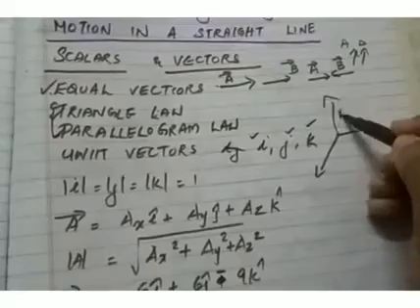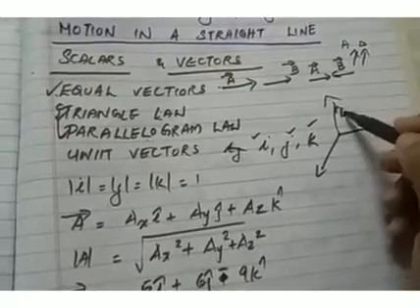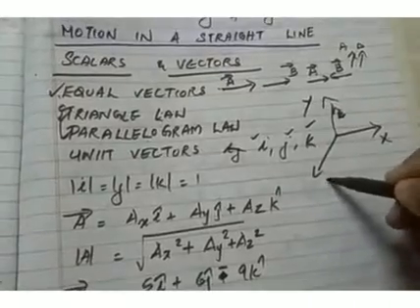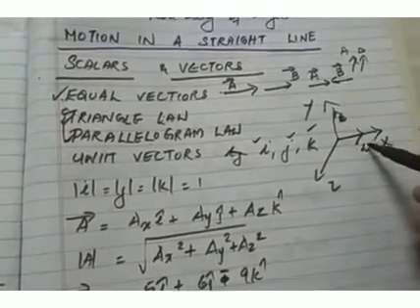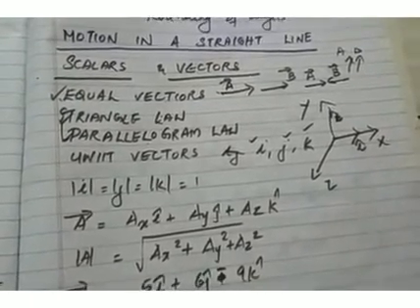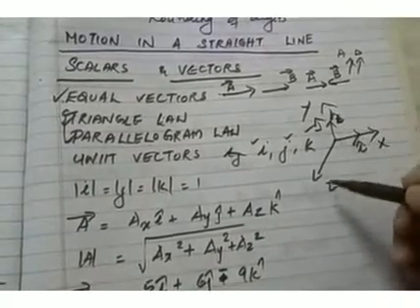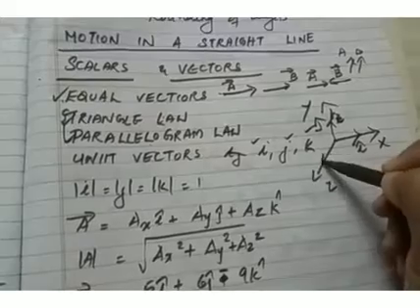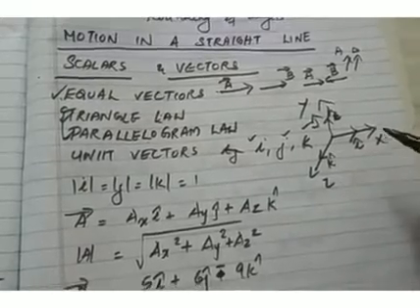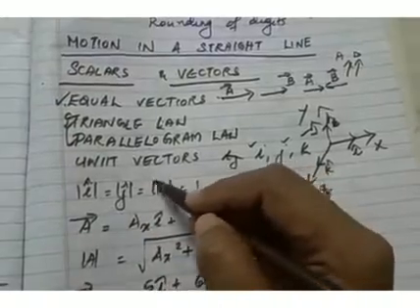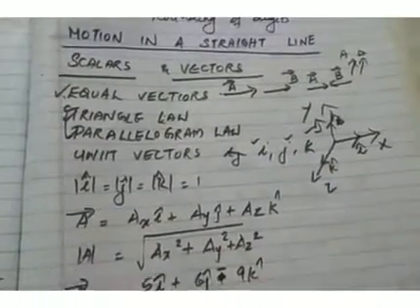If you consider this as x and this as y and this as z, then unit vector i will be pointing along the x direction, unit vector j along the y direction, and unit vector k along the z direction. Unit vectors are always represented by a cap like this, and their magnitude is 1.